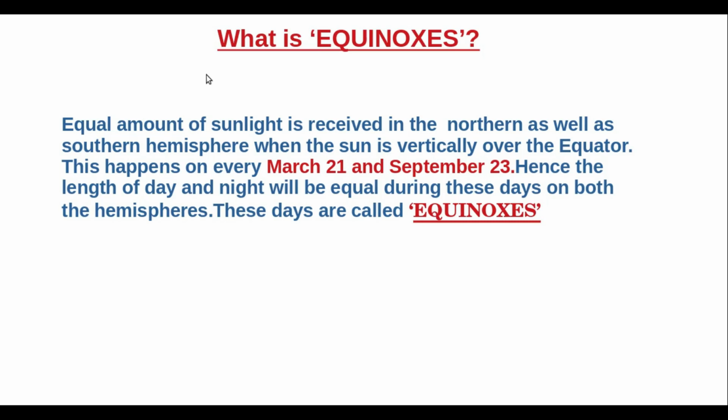Equinoxes. Equal amount of sunlight is received in the northern as well as southern hemisphere when the Sun is vertically over the equator. This happens on every March 21st and September 23rd. Hence, the length of the day and night will be equal during these days on both the hemispheres. These days are called equinoxes.